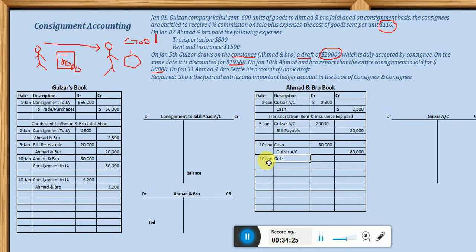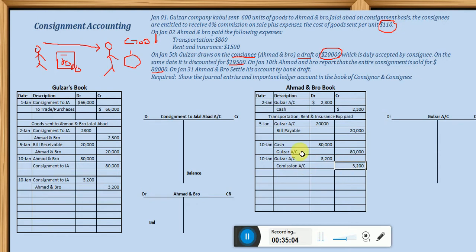So that is why the Gulzar account is to be debited, 3,200, and he is crediting his commission account, his revenue account, which is directly affected. So dear students, Gulzar is debited by Ahmad and Bro because this amount will be received from Gulzar, and he is crediting commission as his revenue or income or benefit is increasing here.